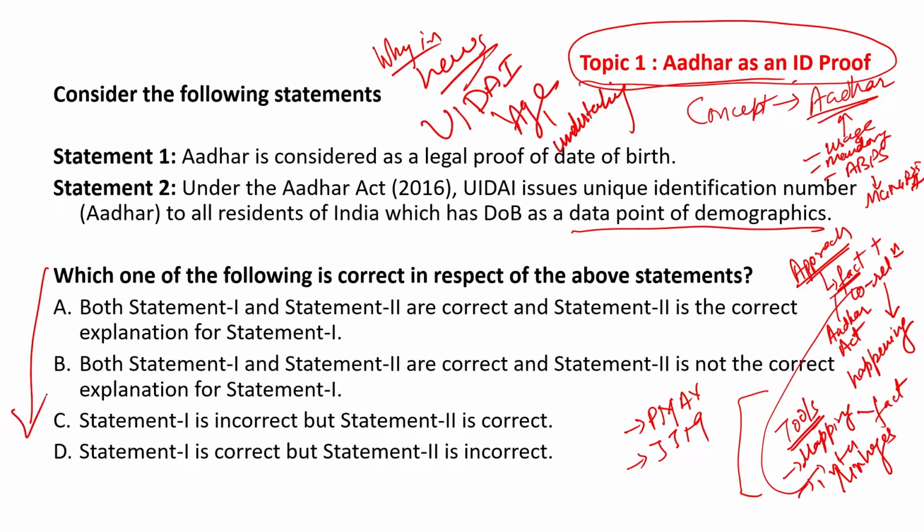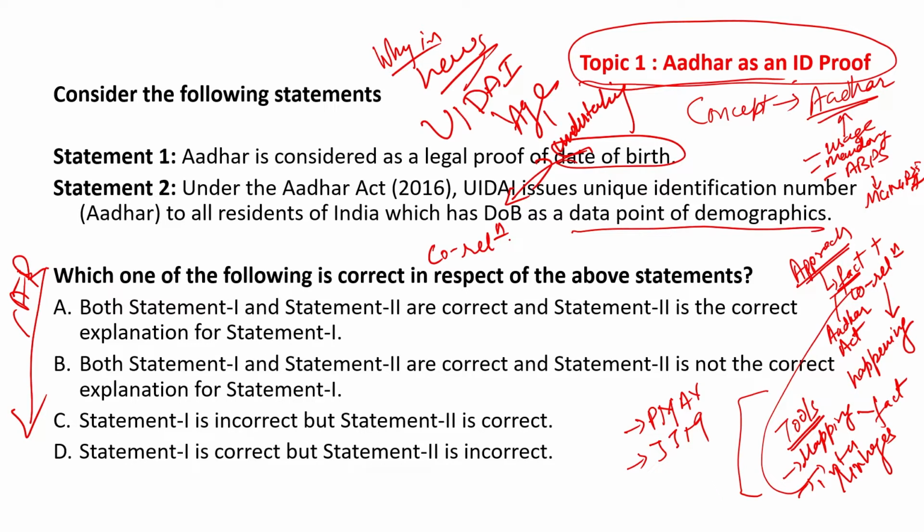And the options you see, they are in assertion and reasoning format. So date of birth is the linkage. First we need to identify whether the statements are themselves correct or incorrect, and then we will have to see the correlation, if it exists or not.